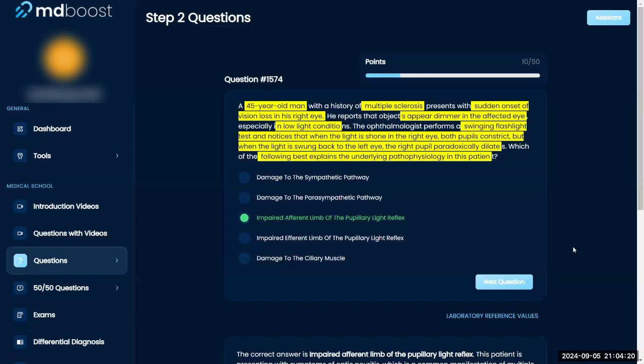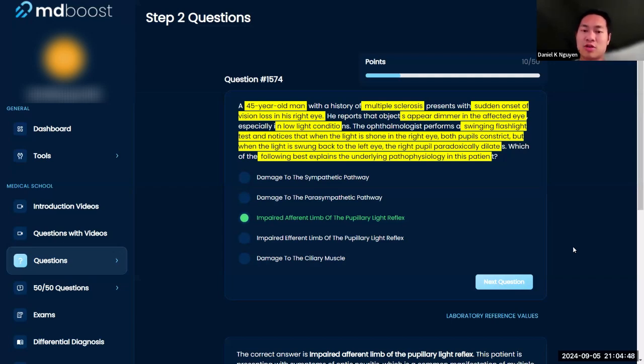Anytime you get multiple sclerosis, you're worried about optic neuritis, right? So inflammation of the optic nerve, which is your cranial nerve 2, right? It deals with the sensation of light into your eyes, which is kind of seeing light, or interpreting light. So that deals with the afferent limb, right?